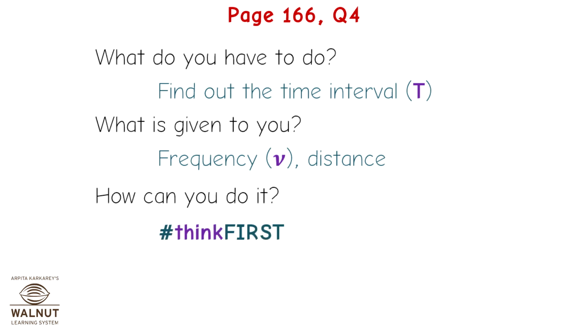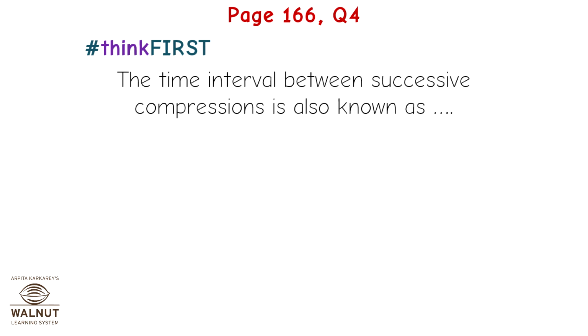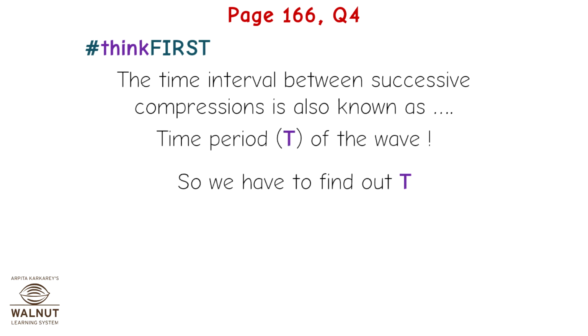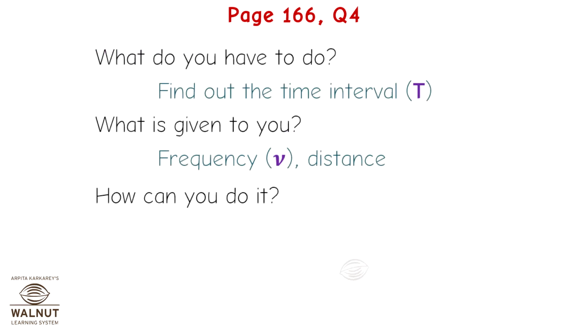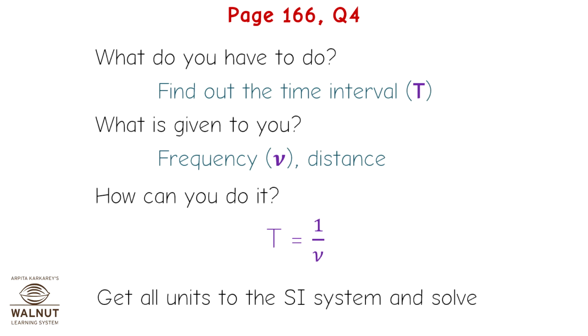Think first. The time interval between successive compressions is also known as time period t of the wave. So, we have to find out t. We already know the frequency. Now t is equal to 1 upon frequency. Get all units to the SI system and solve. Distance here is the extra information.